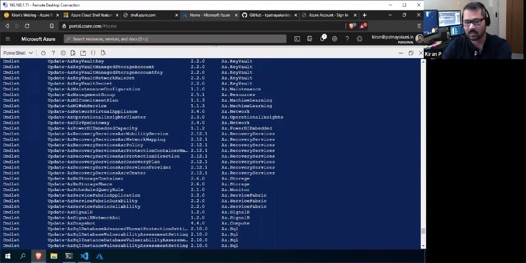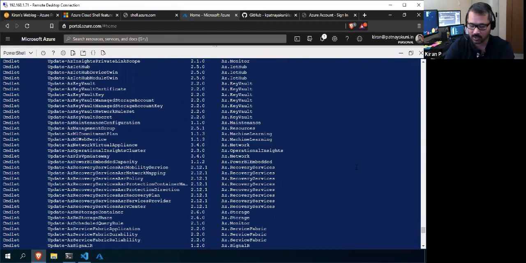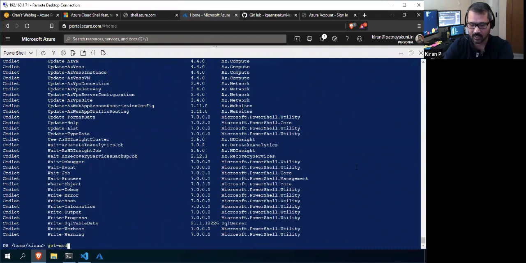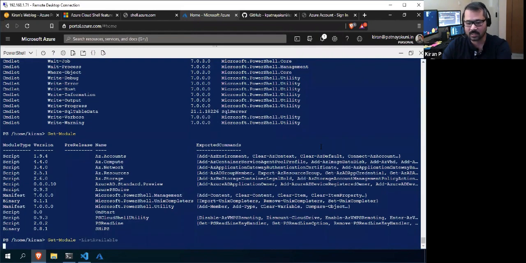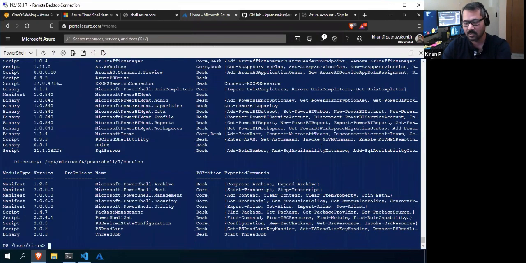So these are all the commandlets, and what are the modules we have? To see the modules, you can use this one, and to see all the modules installed in this Cloud Shell, you can use -ListAvailable. So this is pretty much PowerShell.